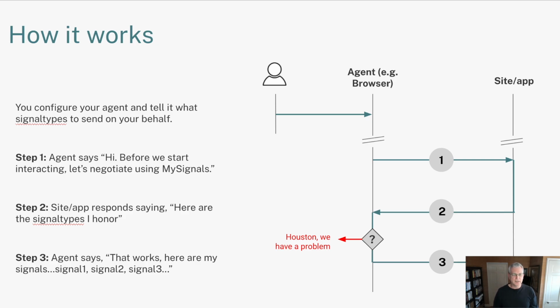So as you can see, MySignals is a framework for this digital handshake going back and forth so that your agent can express your intent to the site or app.